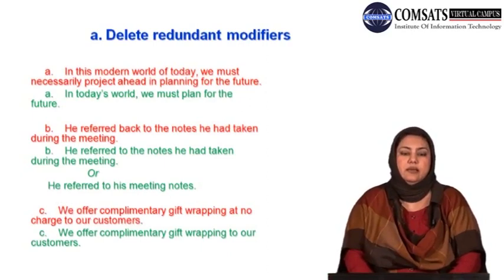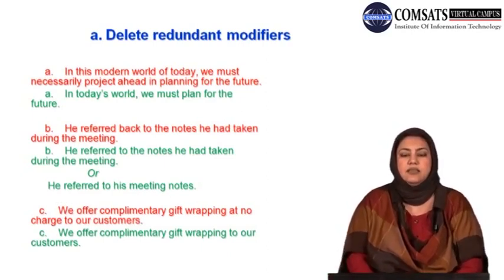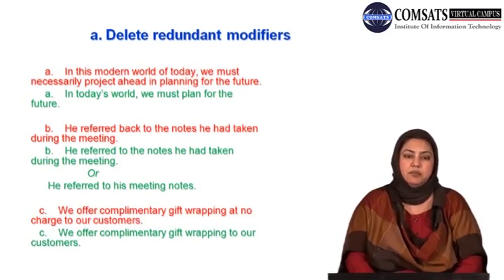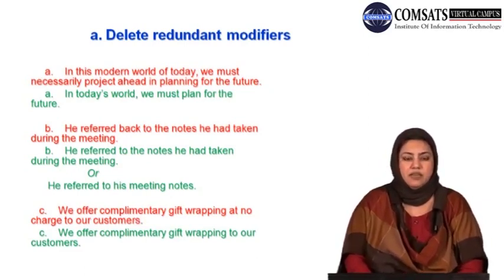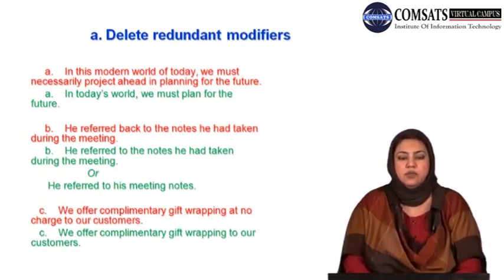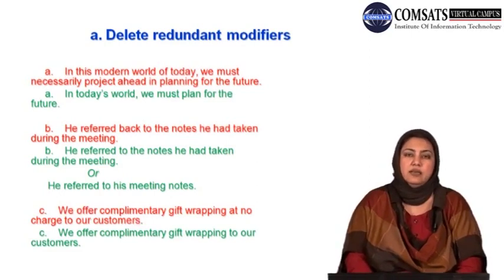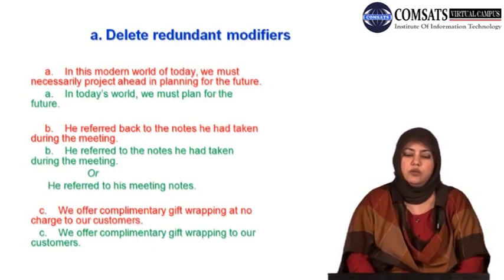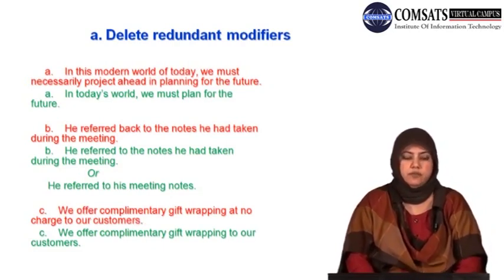Starting with strategy A, delete redundant modifiers. Well, on the slide I have given quite a few examples to make the concept itself clear to you. In the red color you would see the sentences in which redundant modifiers are used, whereas the green options that are given are the options where redundant modifiers are deleted. Example number 1. In this modern world of today, we must necessarily project ahead in planning for the future.